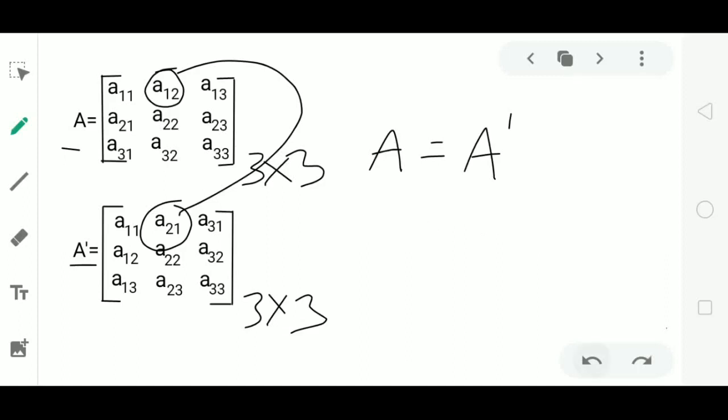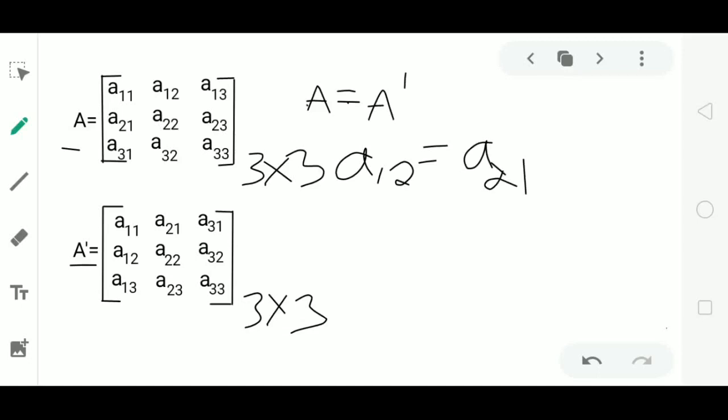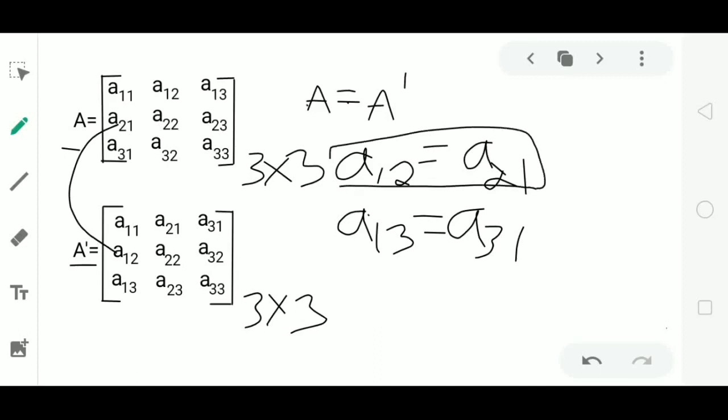I'll rewrite it once again. To get A equal to A dash, we should have A12 equal to A21. Also, third elements should be equal. That is, A13 equal to A31. We have to get A13 equal to A31. Fourth element A21 should be equal to A12. We already have that condition here.